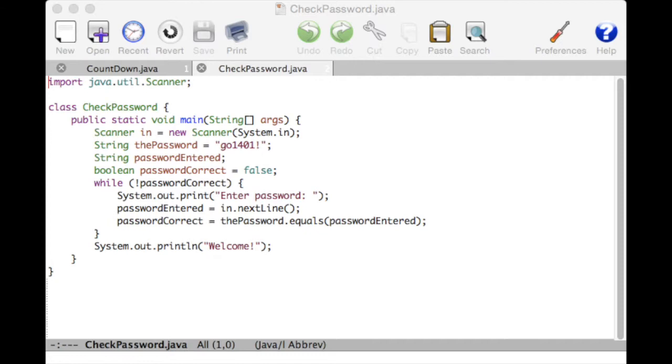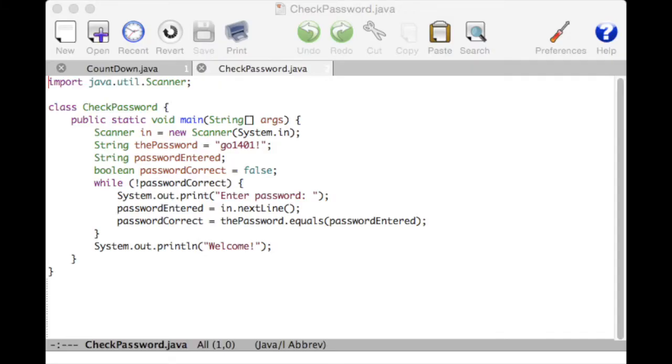And as in a previous video, I'm using the string class's method equals to check that. So the password dot equals password entered checks to see whether the string stored in the password is equal to the string stored in password entered. If that's true, the value true is assigned to password correct, our Boolean variable, and if it's false, password correct will be false.